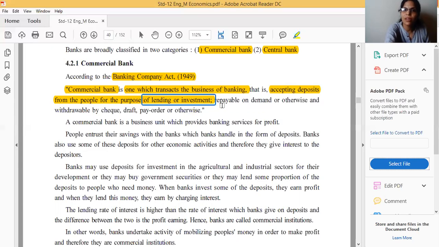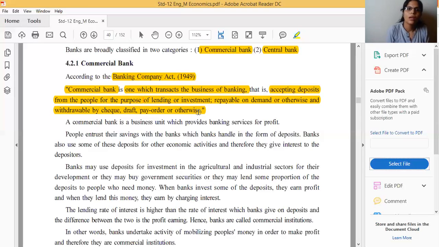Repayable means whenever the same person demands the money, according to his order, according to her order, according to his demand, the bank will pay that amount or allow withdrawal by check, by draft, or any other pay order or otherwise. It is known as the means of the commercial bank.